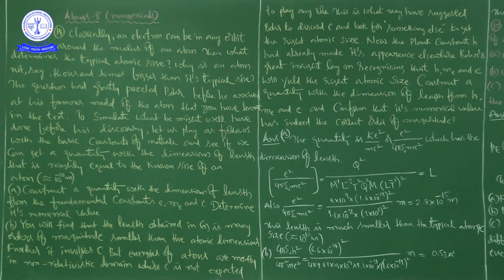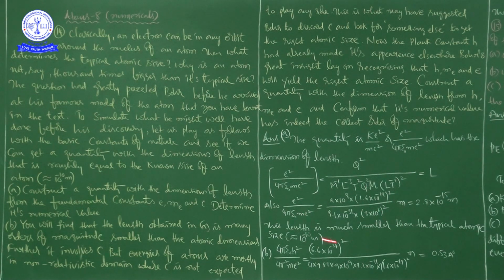That is by writing the charge of electron as 1.6 into 10 to the power of minus 19 square, and 1 by 4 pi epsilon naught value is 9 into 10 to the power of 9, and mass of electron is 9.1 into 10 to the power of minus 31 kg, and the speed of light, it is c square, and c square means 3 into 10 to the power of 8 whole square.